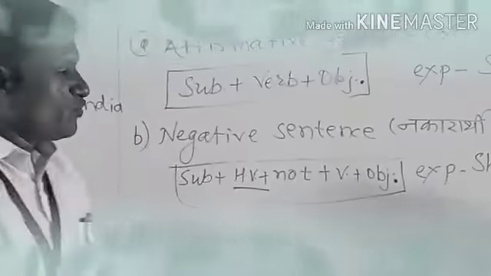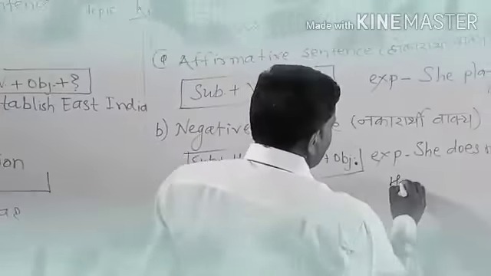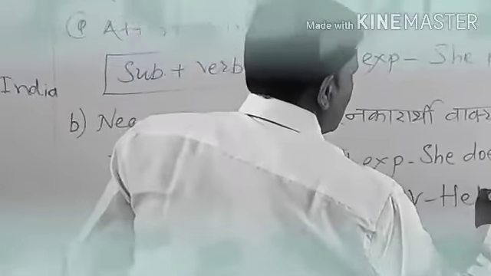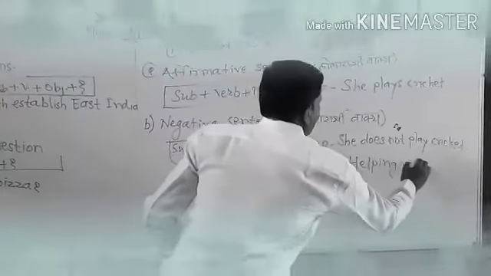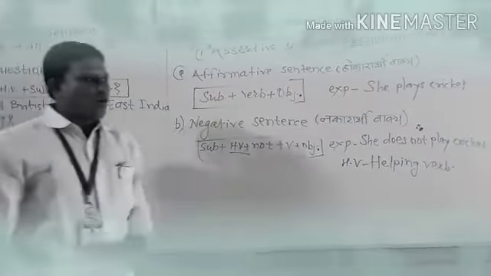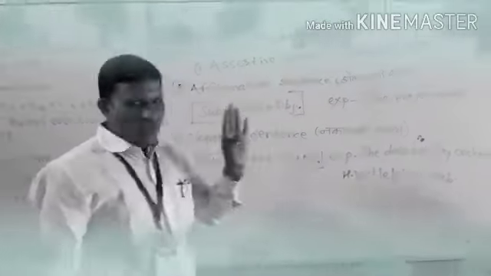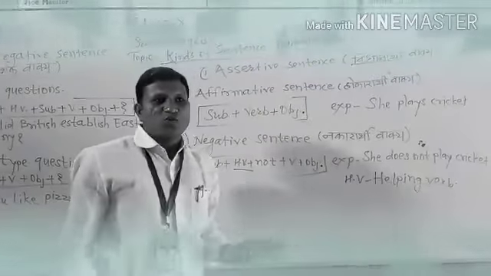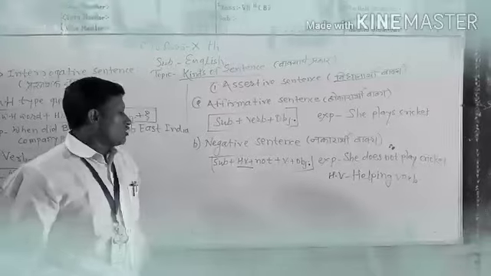What is meant by HV? HV means helping verb. HV means helping verbs. And which are the helping verbs? If there is the to do forms: do, does, did; to be forms: was, were, shall be, will be; to have forms; and auxiliary verbs also.